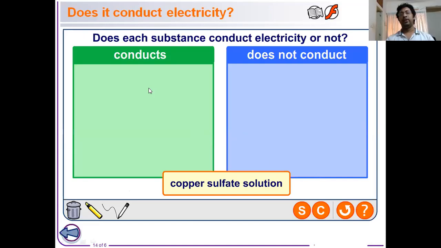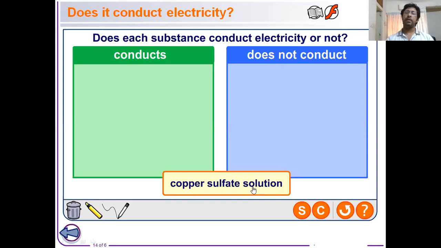Well, now let's see some quiz questions. Not exactly a quiz, but to understand. Once we understand the electrolysis process, we should be able to answer this question. There are two options: conducts and does not conduct. So you have to find out, copper sulfate solution, can it conduct